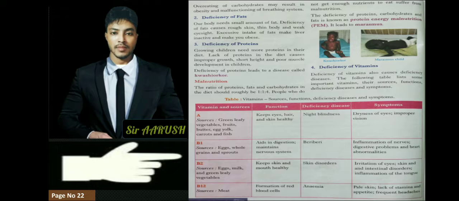If protein is lacking, this disease occurs, and the name of the disease is kwashiorkor. Look at the picture, the boy is suffering from kwashiorkor, where he is crying and his body is paining. So we need to have protein in our body.